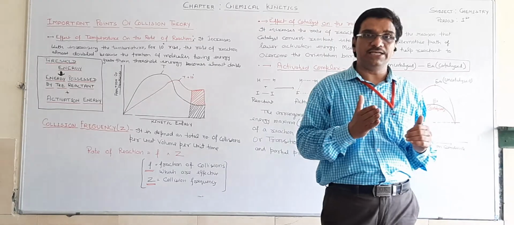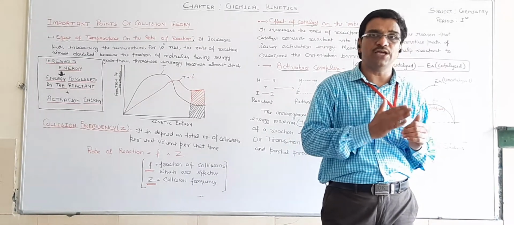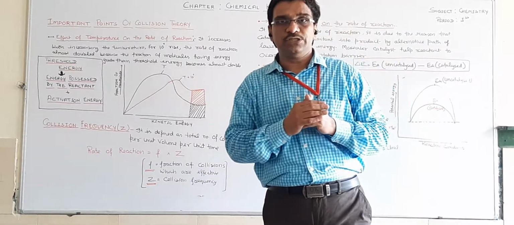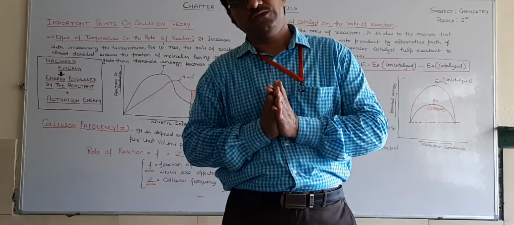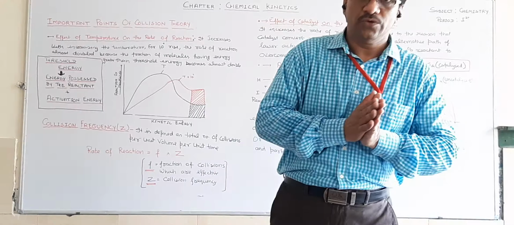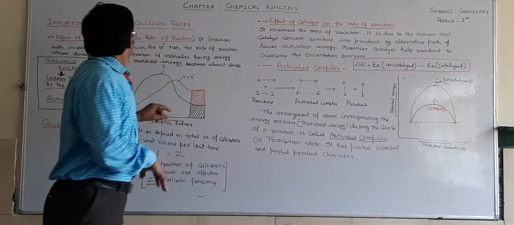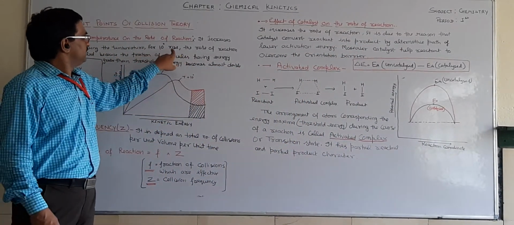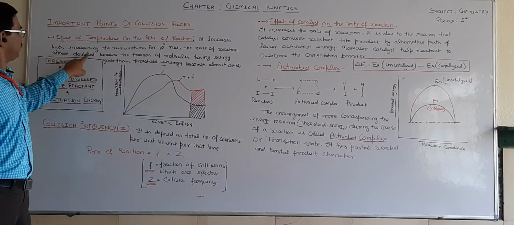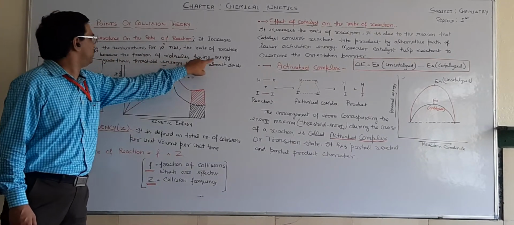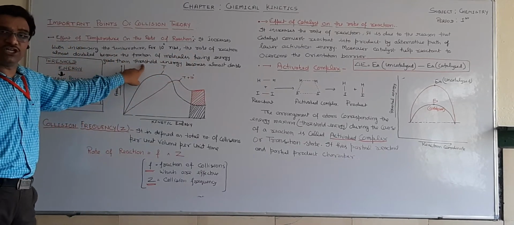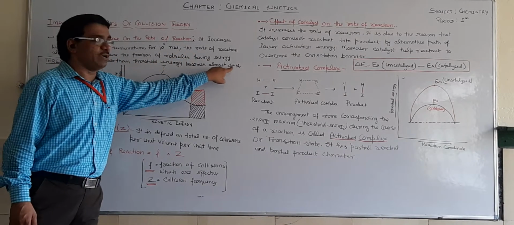Only those reactants absorb the energy which have less energy than the threshold value. So for 10 degrees centigrade, the rate of reaction almost doubles because the fraction of molecules having energy greater than threshold energy becomes almost double.